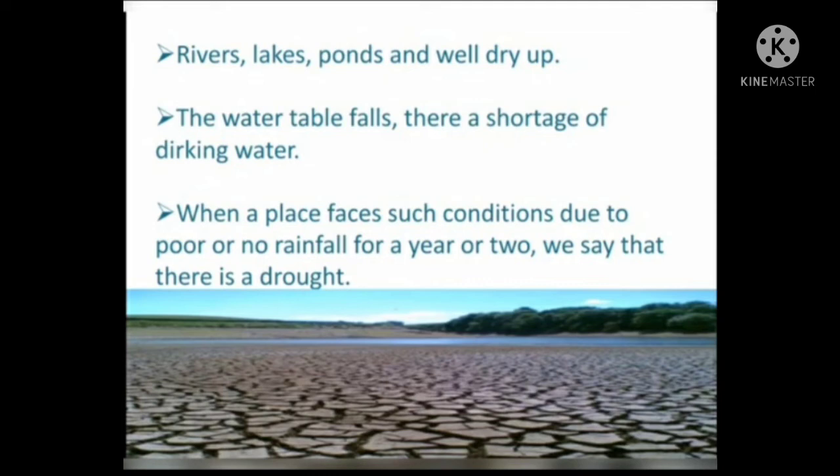When a place faces such conditions due to poor or no rainfall for a year or two, we can say that there is drought. So that's all for today's class. Today we learned about formation of clouds, about flood and drought.